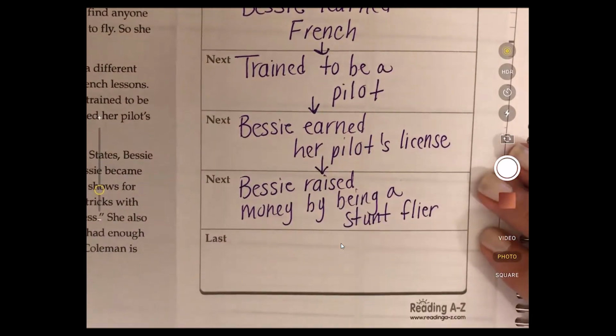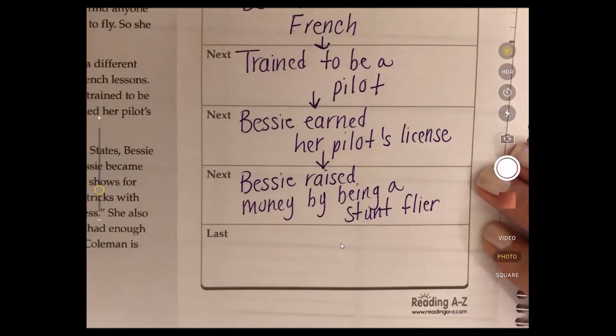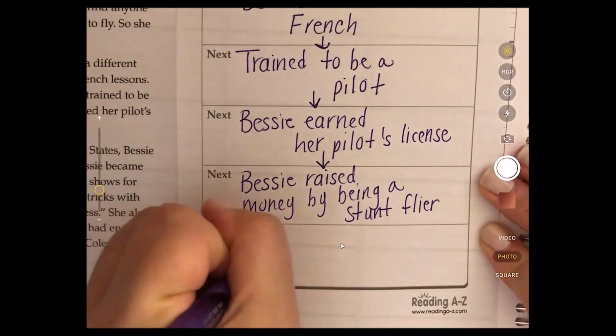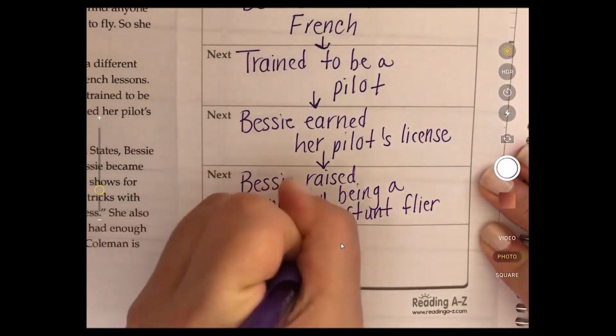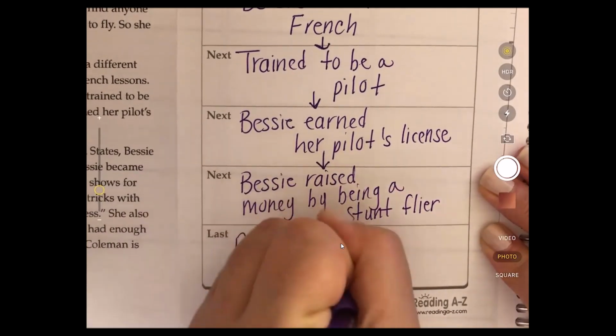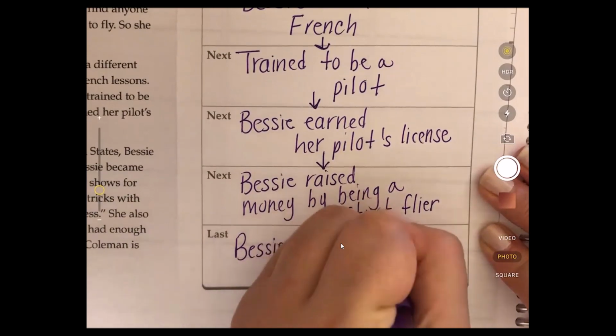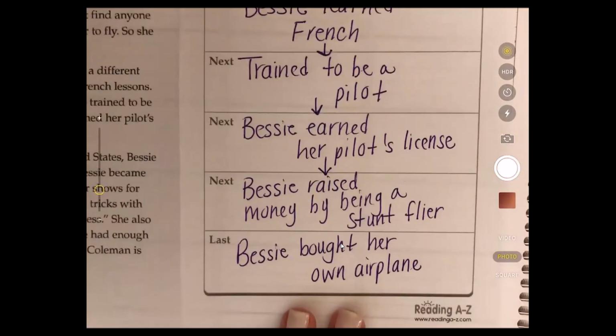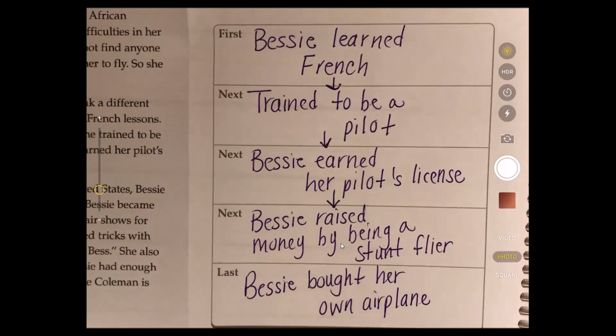And finally, after all those 5 years, we have the sequence word soon. Bessie raised enough money, and Bessie bought her own airplane. And this is the entire story. This is everything you need to know about Bessie Coleman.